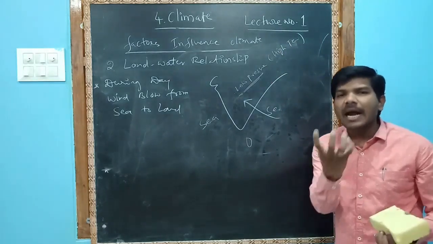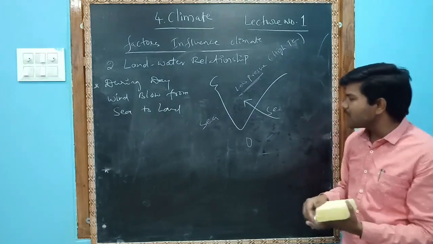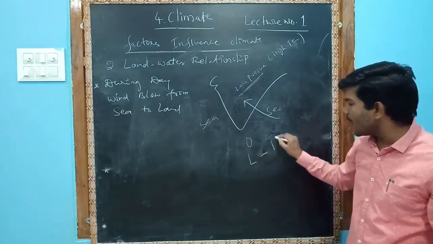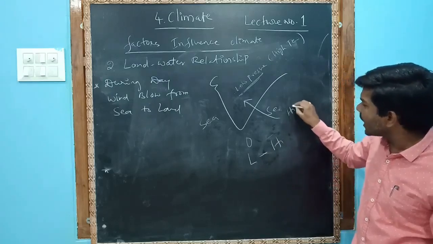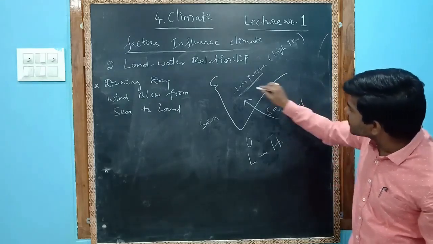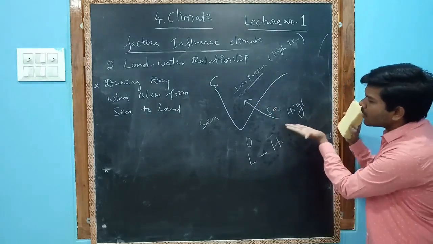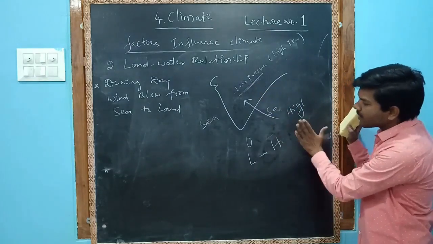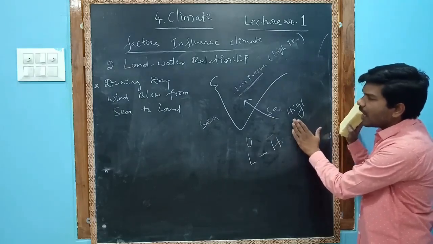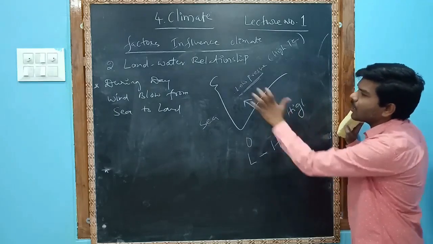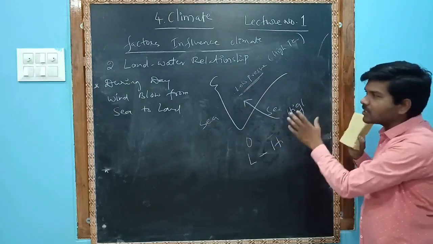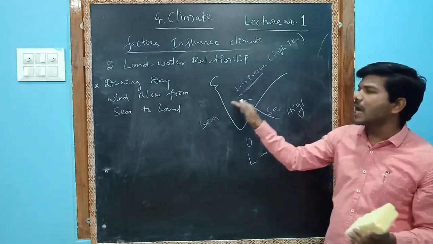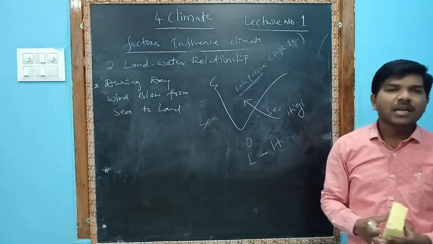So the low pressure attracts the winds. Obviously, air always blows from a high pressure area to a low pressure area. Now this is the high pressure area and this is the low pressure area, and the wind is moving from the high pressure area to the low pressure area. So the breezes that move from sea to land also influence our climate.